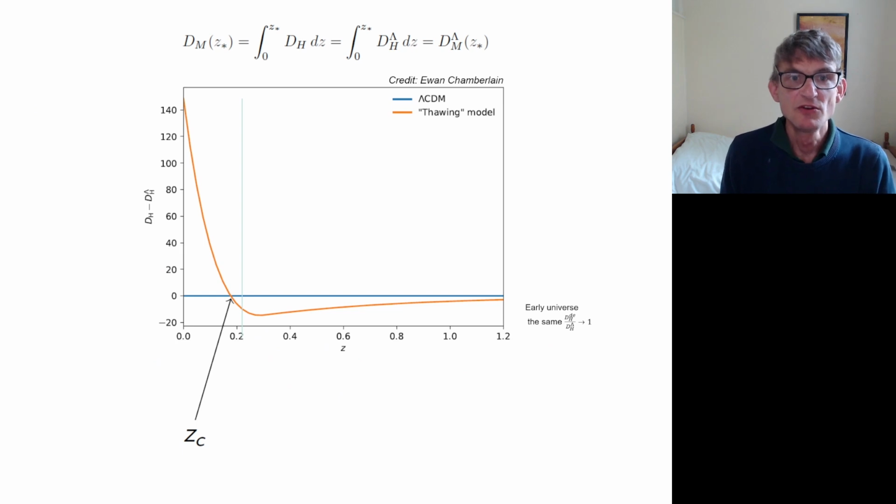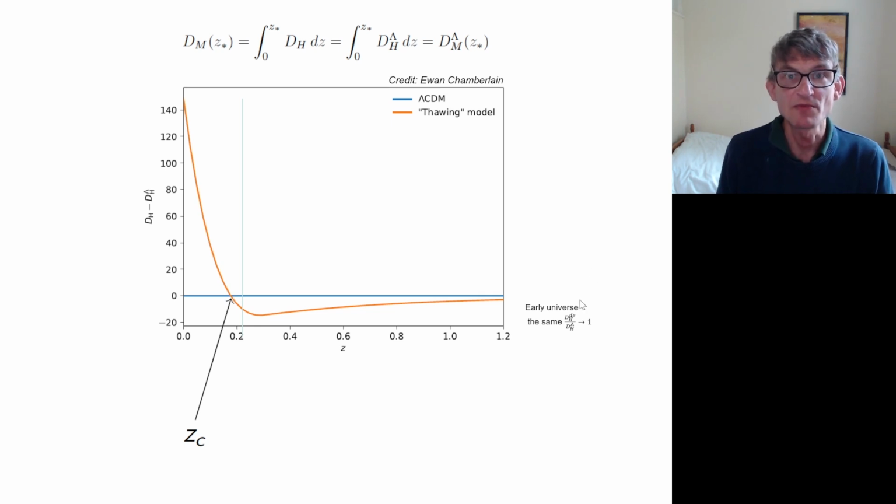So what does the evolution look like typically? So you've got this constraint that the integral of dH has to be fixed. Whatever the model is, you have to get the same angular size of the sound horizon in the microwave background. So that means if you take the ΛCDM and look at the difference in some other model, you'll find that there has to be an equal area above this curve as below this curve when I plot the evolution in redshift. So there has to be some critical redshift zC at which the values of dH are equal to the value in ΛCDM.